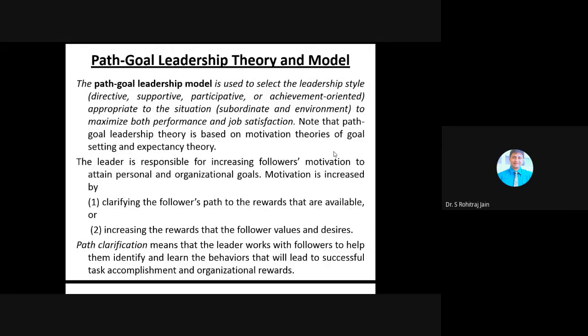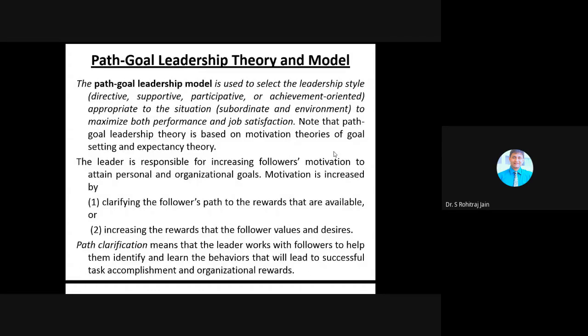So, students, please understand, the name itself suggests the path goal leadership model is used to select the leadership style. The leadership style can be directive, supportive, participative, or achievement oriented, appropriate to the situation, that is, subordinate and environment, to maximize both performance and job satisfaction.